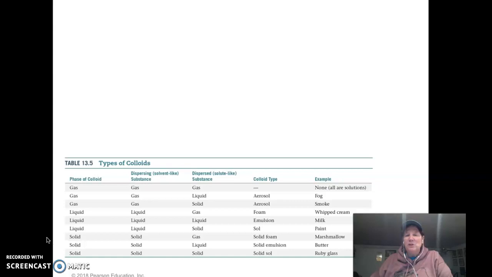Solutions are well-mixed mixtures, and they're the ones we've talked about so far. And they're the ones that have the concentrations and the rules and stuff. But you have other types of mixtures. One is called a colloid. A colloid is where the particles are a little bit bigger, so it doesn't mix quite as well. In a solution, you can't see any particles. It dissolves, and it dissolves well, it mixes well. But in a colloid, the particles are bigger, so they stay in suspension, but because the particles are bigger, you can have some issues.